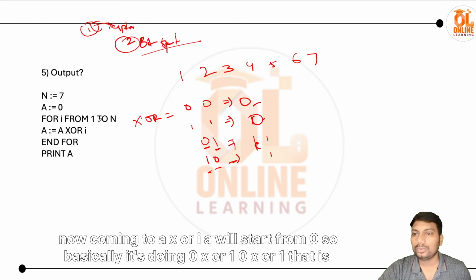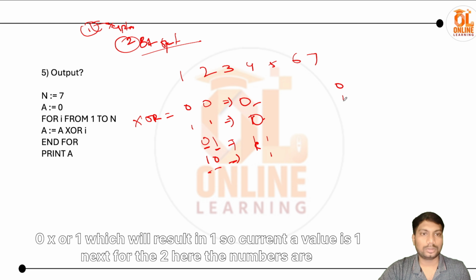Now coming to a XOR i, a will start from 0. So basically it's doing 0 XOR 1, that is 0 XOR 1, which will result in 1. So the current a value is 1.